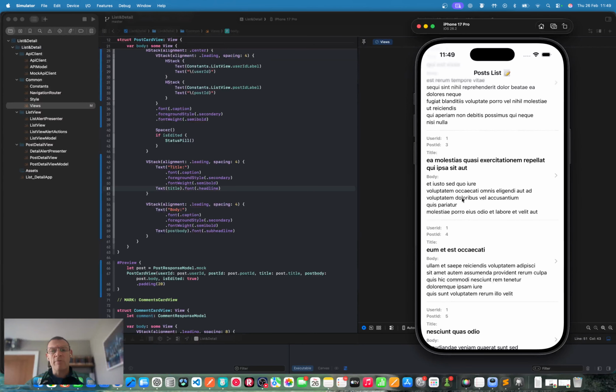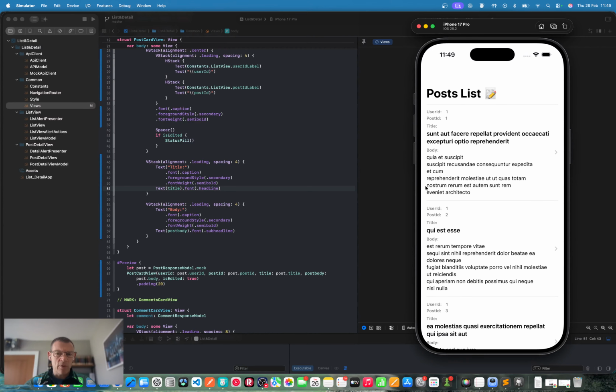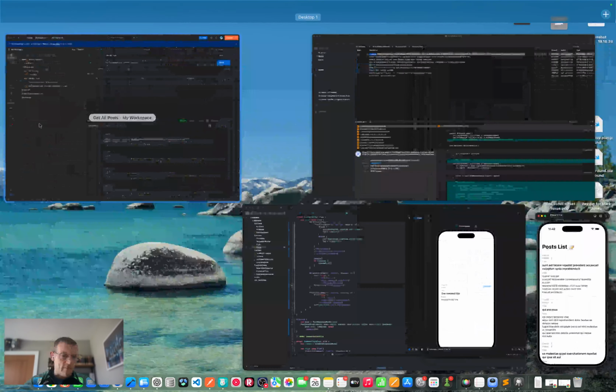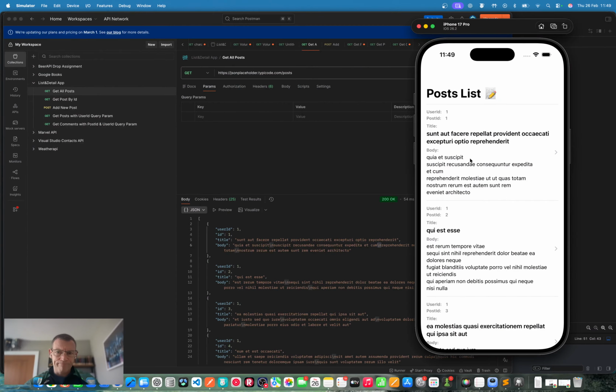There's a lot of carriage returns coming back in these responses. So we called this out in one of the previous videos. If we have a quick look at this response in Postman, you can see here in the body, there are a lot of these carriage returns. So that's what is causing these new lines to be added in the body. But I think that's clearer now about what everything is. So I'm happy enough with that.